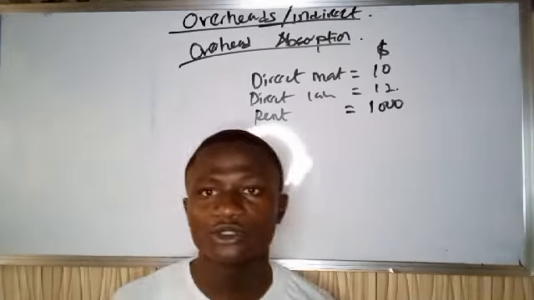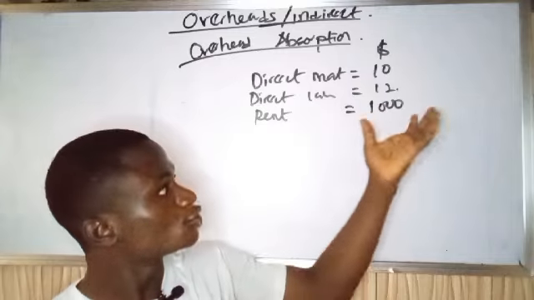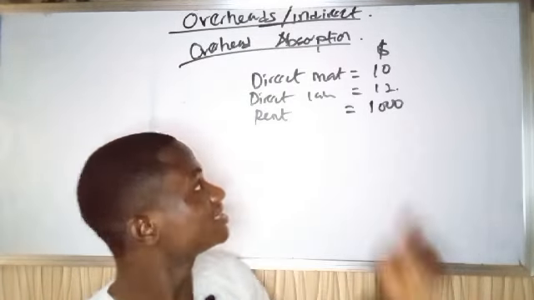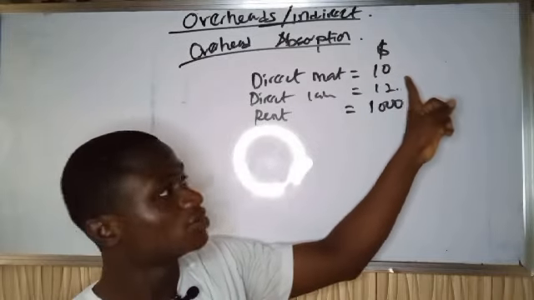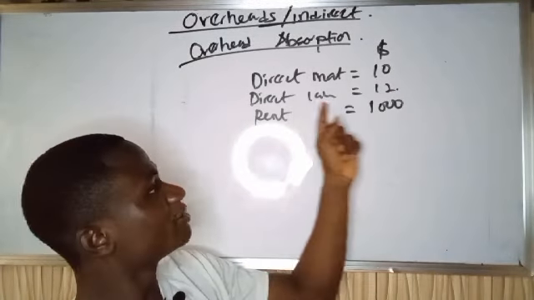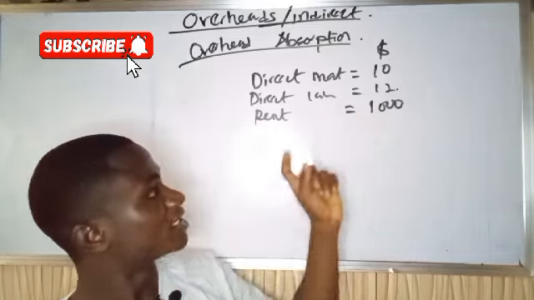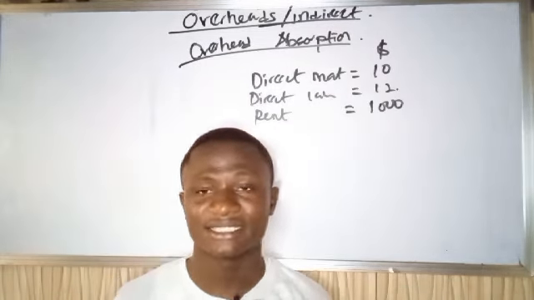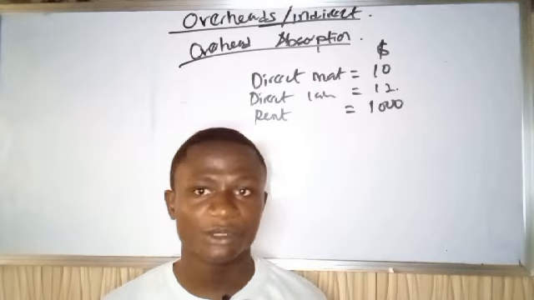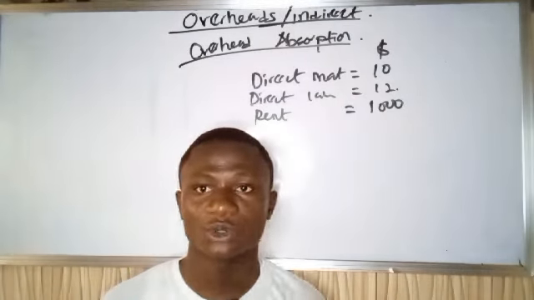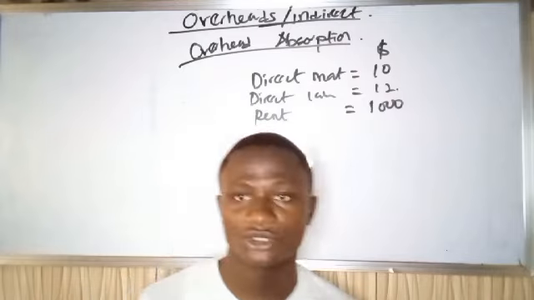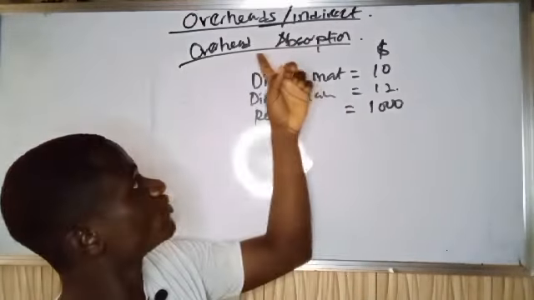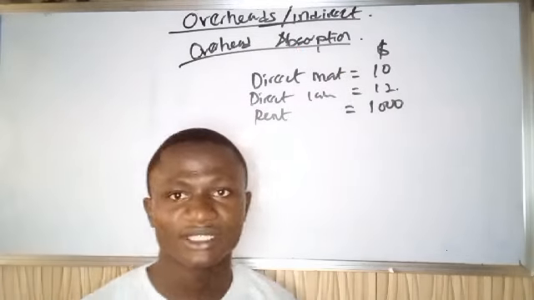Now how am I going to apportion this rent? Because if you look at it, there's nothing like rent per product. Direct materials per unit is $10, direct labor per unit is $12. But rent, I'm going to pay in aggregate. And rent serves different purposes. On that same place I rented, I will have my production department, my servicing department, and other departments. So rent is an example of overheads or indirect cost.